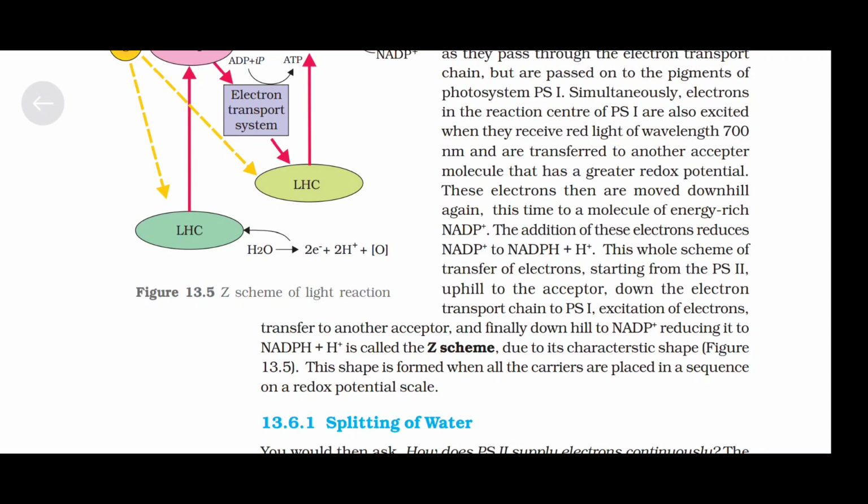This whole scheme of transfer of electrons, starting from the PS2 uphill to the acceptor, down the electron transport chain to PS1, excitation of electron, transfer to another acceptor, and finally downhill to NADP plus, reducing it to NADPH plus H plus, is called the Z scheme due to its characteristic shape as seen in figure 13.5. This shape is formed when all the carriers are placed in a sequence on a redox potential scale.